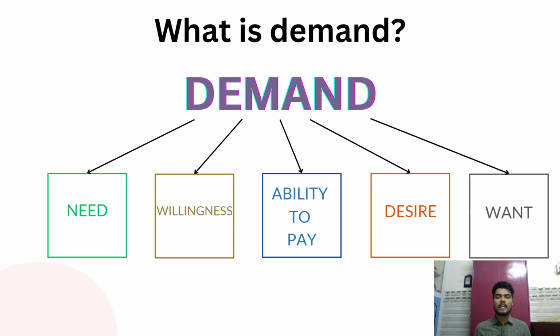Willingness. If I'm willing to buy a particular item, then it comes under the demand. The ability to pay. If I'm able to purchase a certain commodity, then it comes under the demand. Need, willingness, ability to pay, desire, want. Together called as demand. Let's see the proper definition of demand.